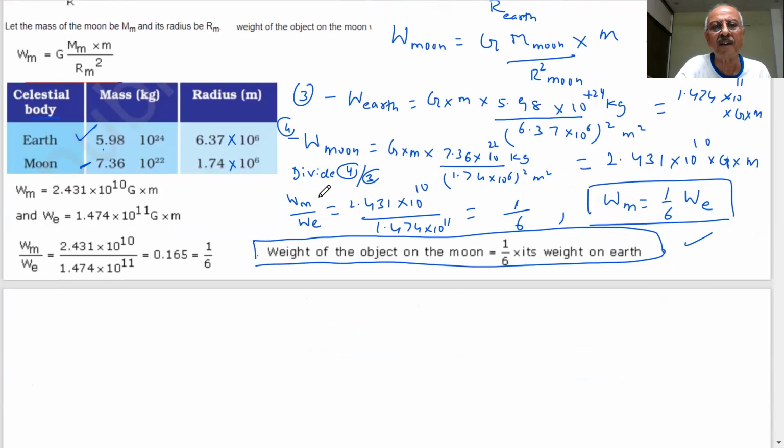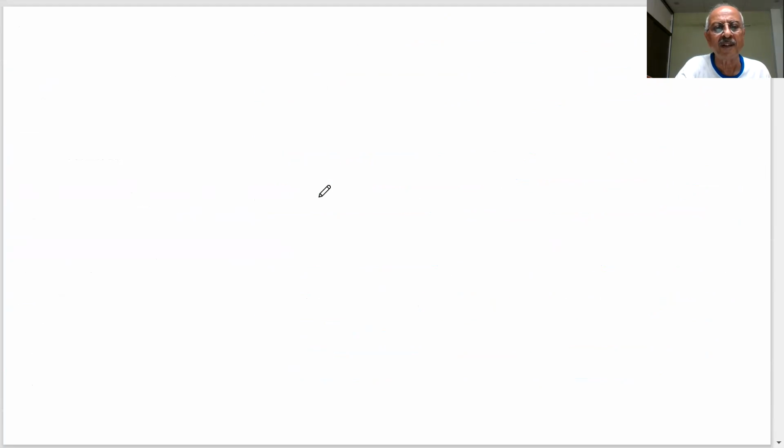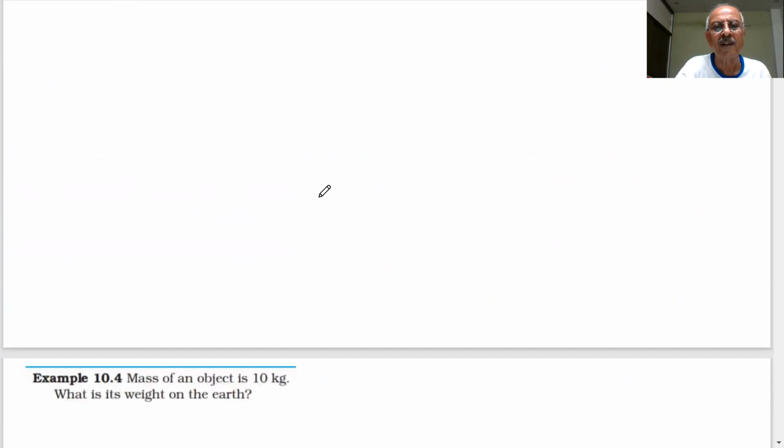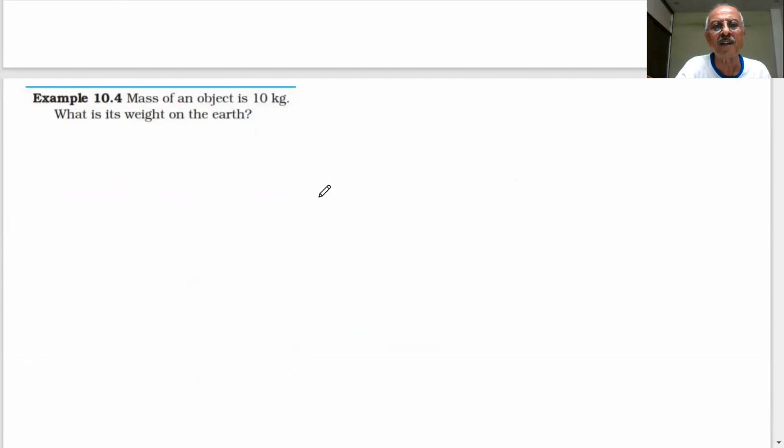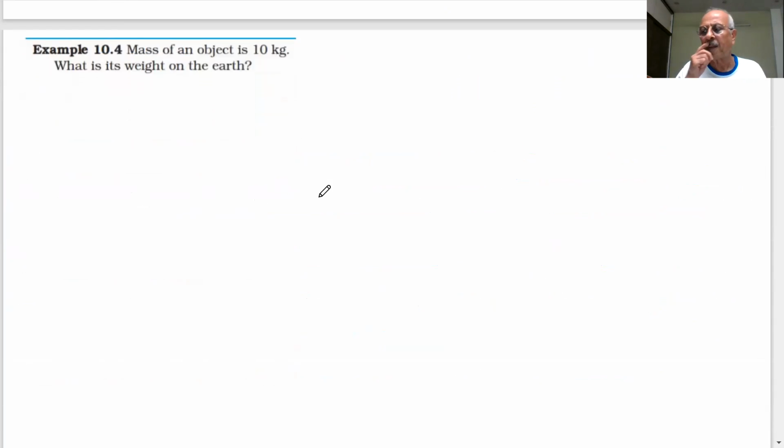Which is the largest planet? Jupiter. So what will happen on Jupiter then? The gravitational force will be more, and then the weight will become more. Then we should take a visit to different planets. That is possible in our dreams. You can sleep and imagine. Imagining is important in science.